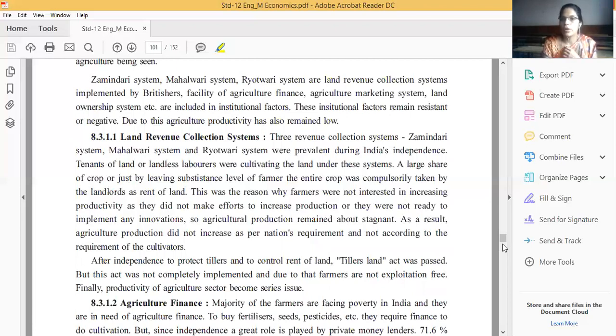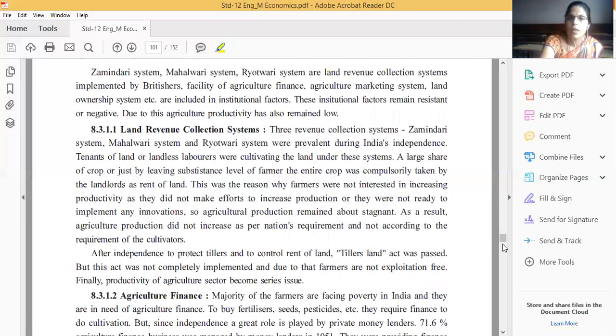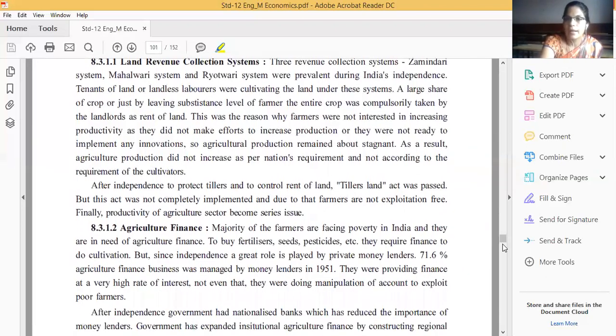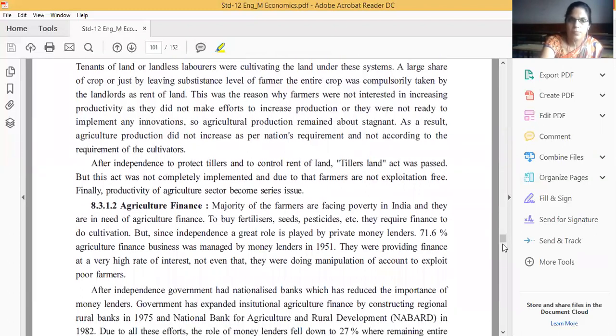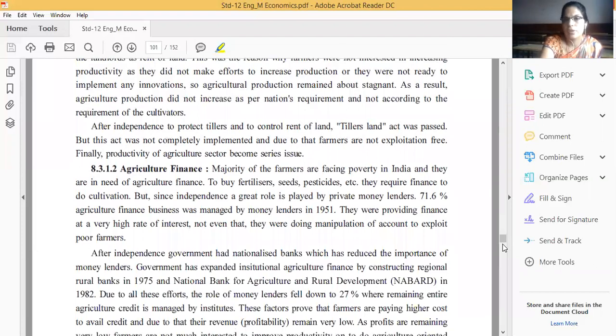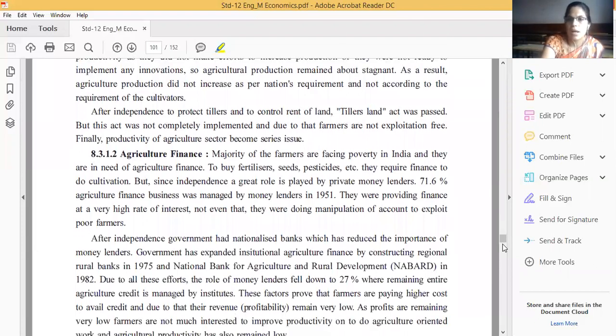After independence, to protect tillers and to control rent of the land, the Tiller Land Act was passed, but this act was not completely implemented, so farmers are not exploitation free. Finally, productivity of the agriculture sector becomes a serious issue.